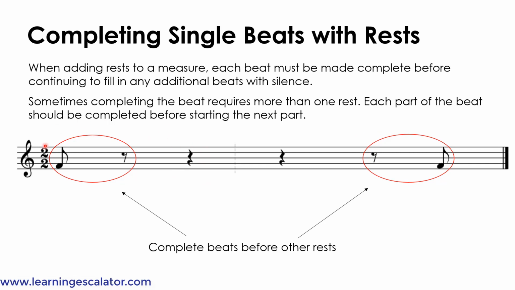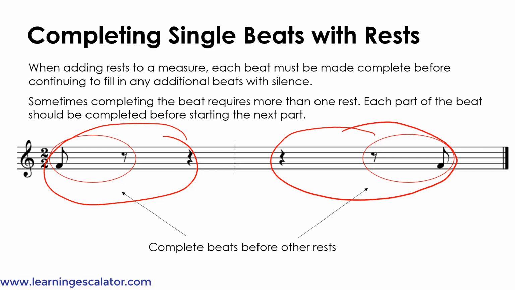So this whole thing combined, well, I should draw another circle here, and another circle here, because these two circles are a complete beat, so you have to complete this beat before adding other rests.